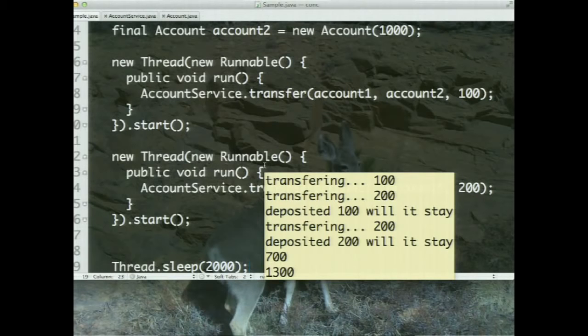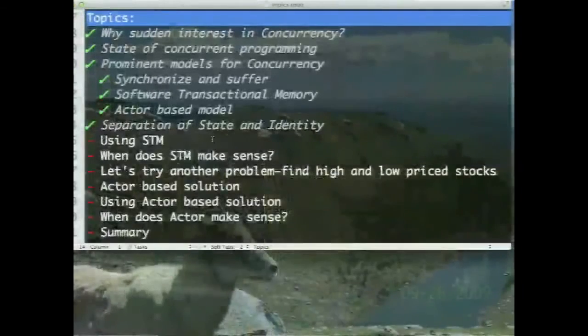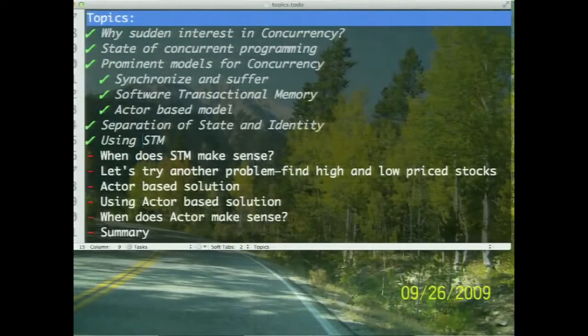One of them finished, the other one repeated. So what we just saw here is the so-called software transactional memory, and we saw how to use it. So when do we really make use of STM?